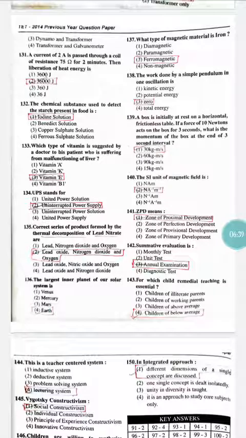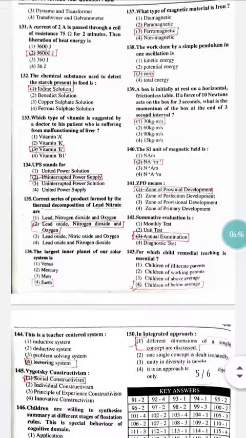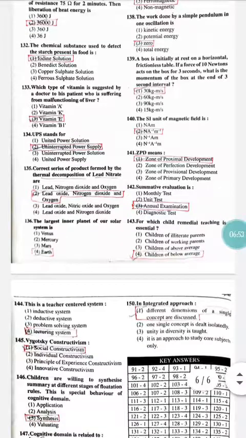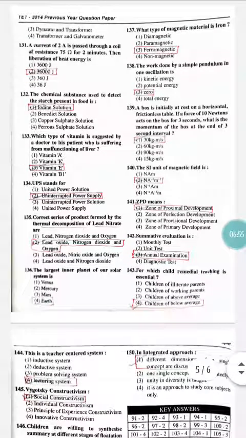Question number 138. The work done by a simple pendulum in one oscillation is. If we are oscillating a pendulum, then there is no work done by the pendulum itself. So here the work done by the pendulum is 0, that is W equal to 0. So option number 3 is correct.